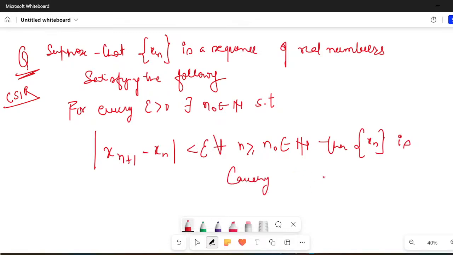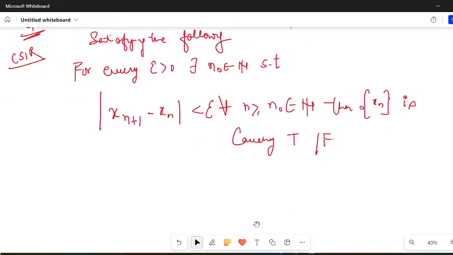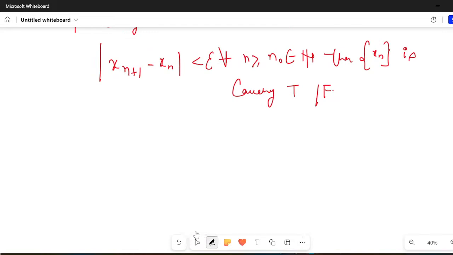I'm not giving you options. I'm just asking a true or false statement. So just think about it. Yesterday itself I told you about a sequence. Let's say this is my sequence, xn equals 1 plus 1 by 2 plus 1 by 3 and so on up to 1 upon n. Just take this sequence.